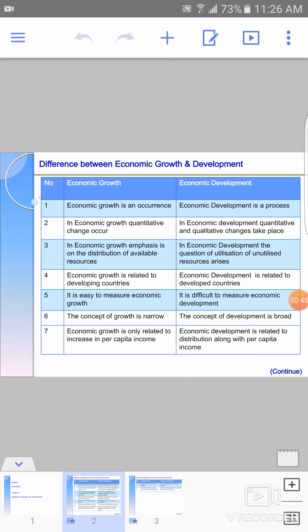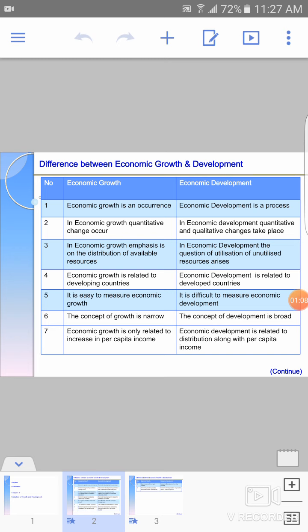Economic development is a process. Okay, it is a well planned process that the national income and per capita income has increased. But how we are going to plan out the development of the nation? Okay, it is a process. It's a long process. Economic development is a long process.